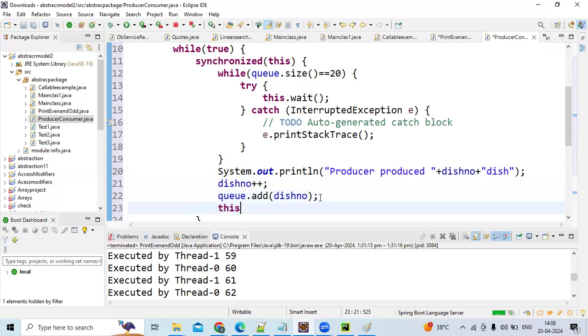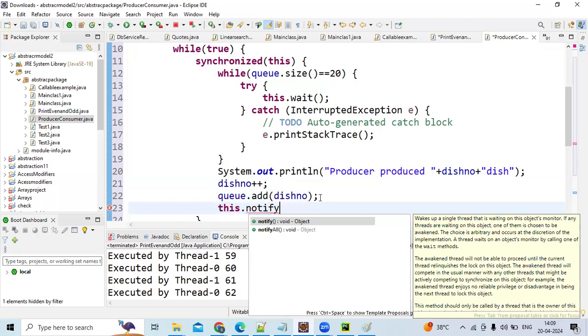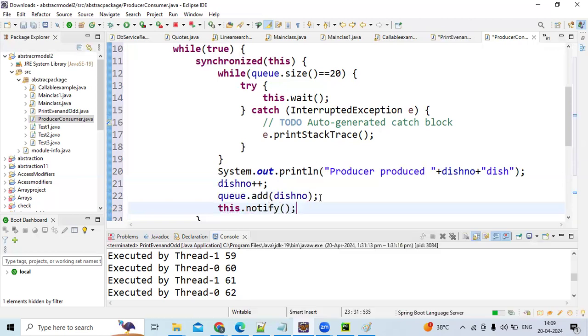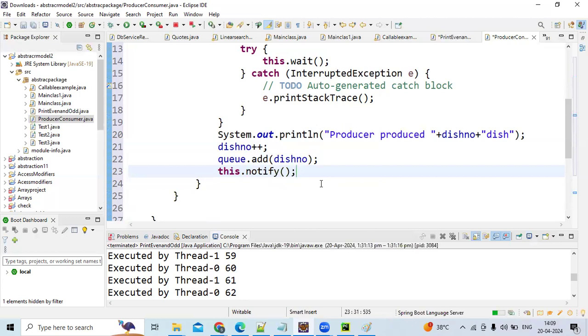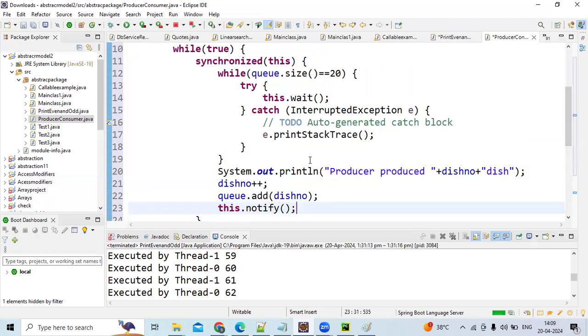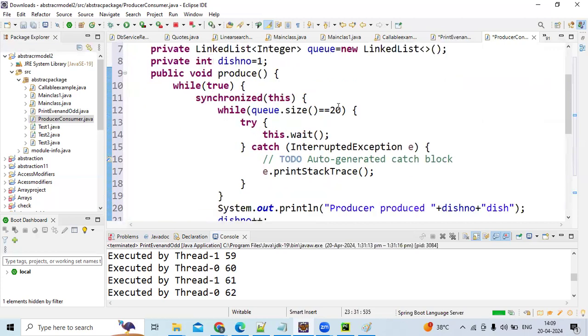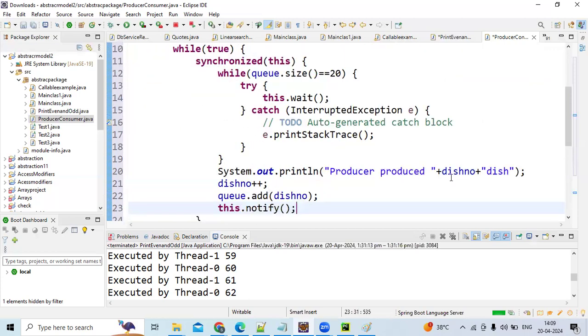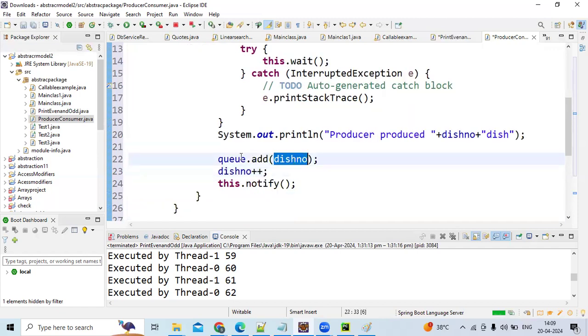This dot notify. See guys, first let us assume this queue size is obviously 0, right? So this size is not 20. Am I correct, guys? So you are just printing that this one is ordered, and incrementing the dish number. Before incrementing, we'll add it to the queue. Now we have added one to the queue.